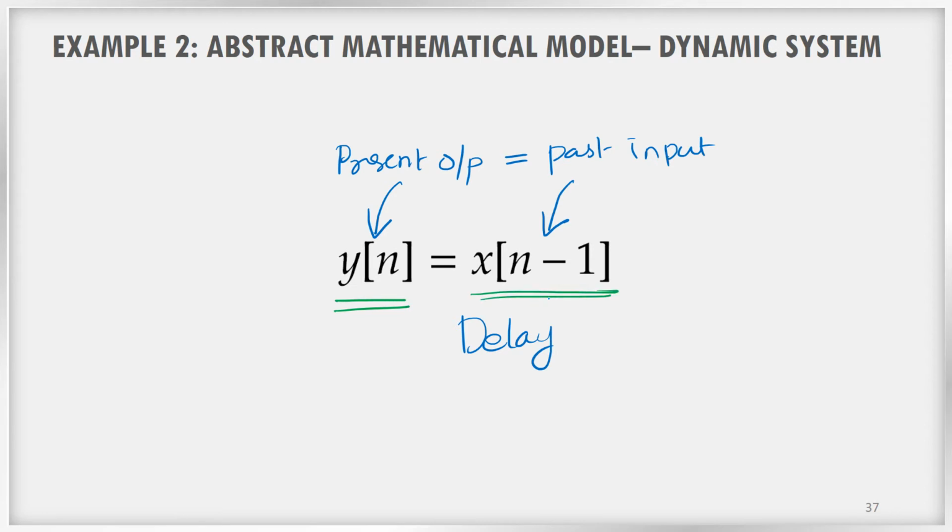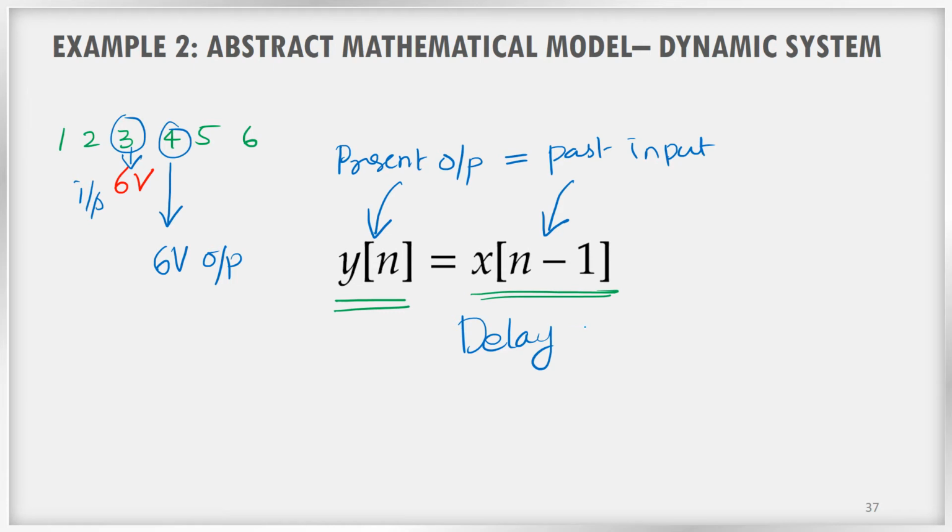What is meant by that? At a particular moment, for example, let us say this is first second, third second, fourth second, fifth second, sixth second. If I am giving an input of 6 volt to the system at the 3rd second, I will get that same 6 volt as the output in the 4th second.